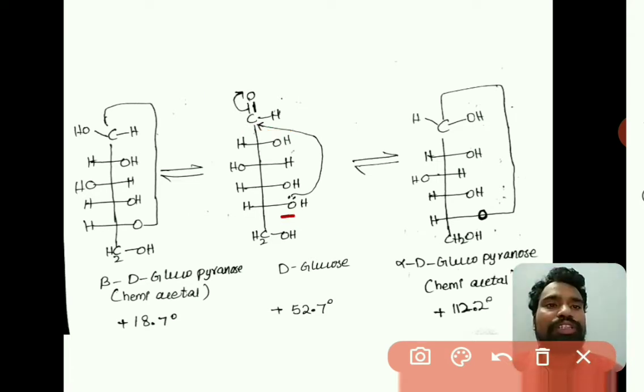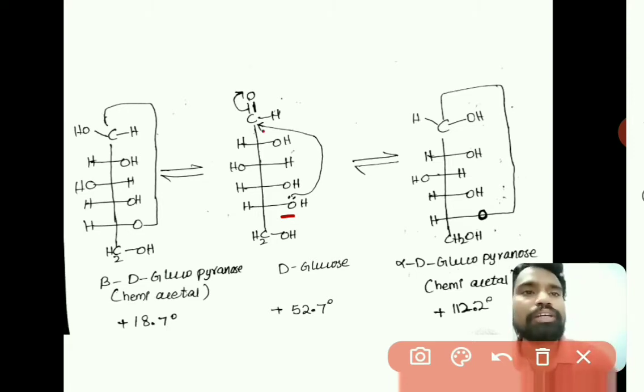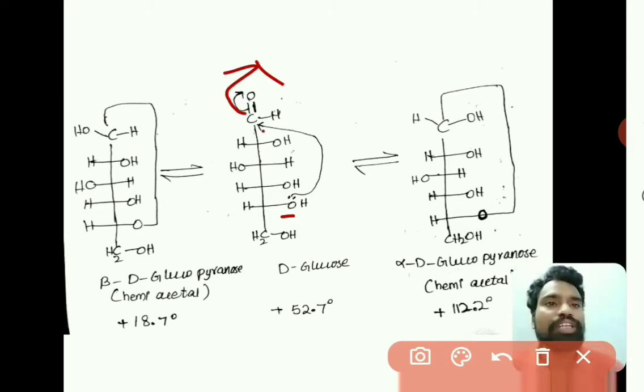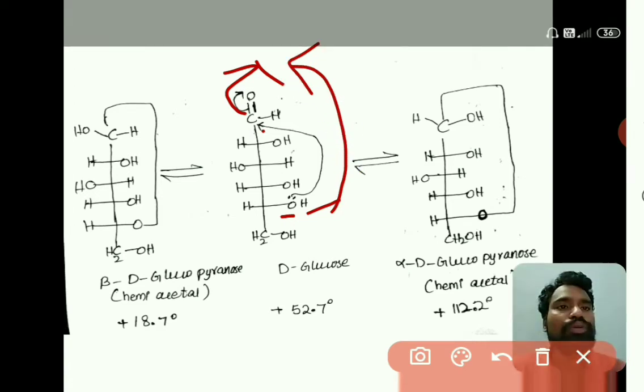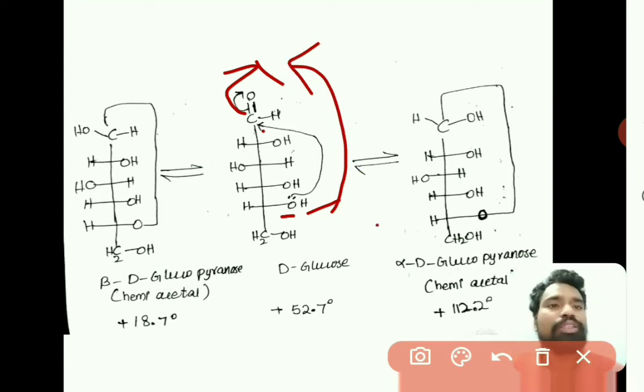This OH reacts with the double bond O, then this O gets a minus charge and takes this hydrogen and is converted to OH, right. And there is a bond formation between this oxygen and the first carbon, that is the aldehyde carbon, right.